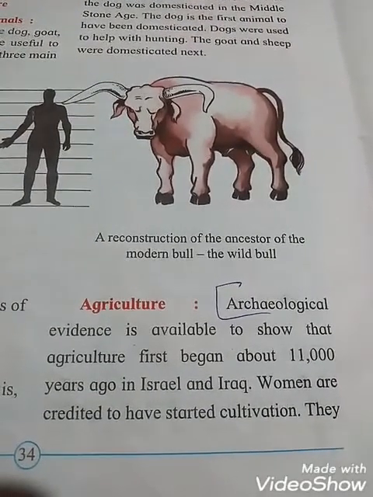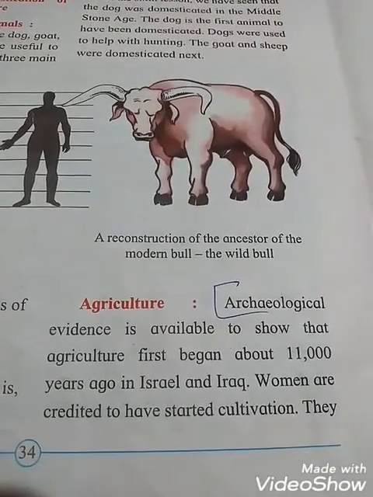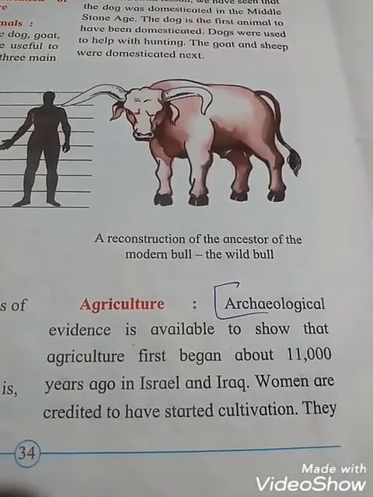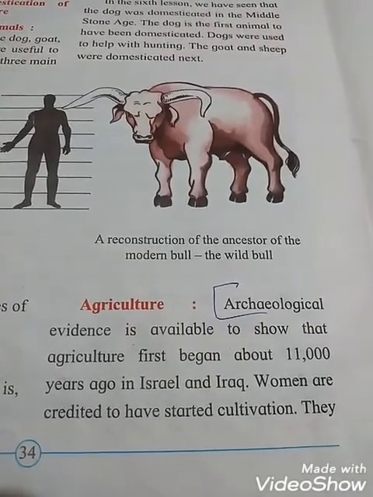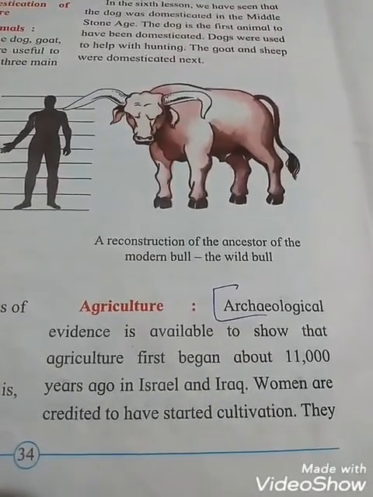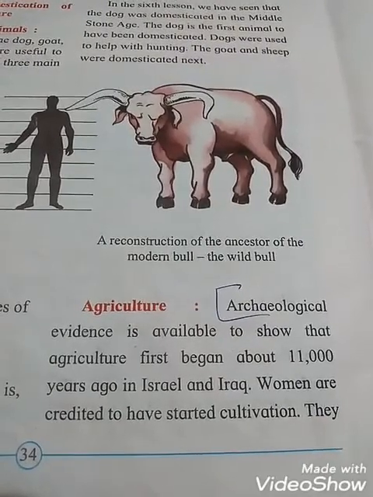So with the help of the archaeological evidence, we come to know that agriculture first began about 11,000 years ago in Israel and Iraq.